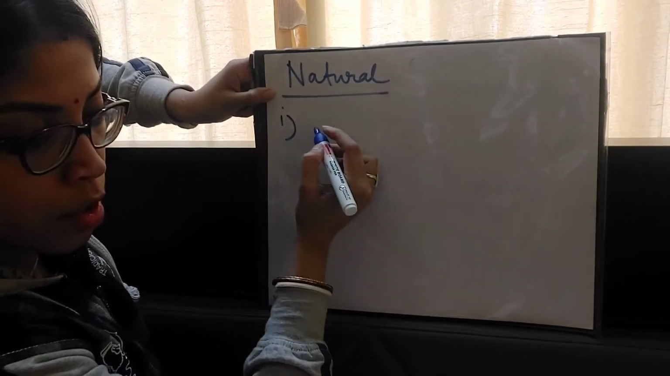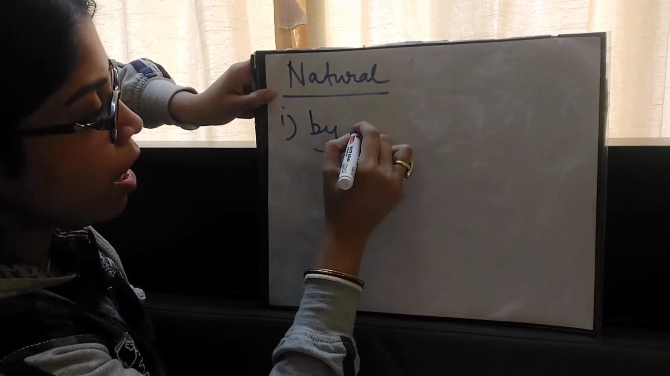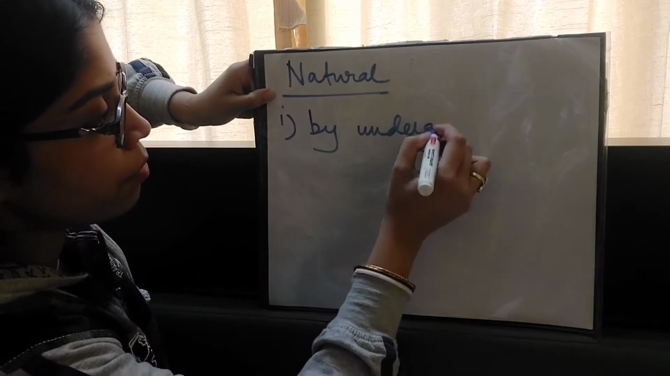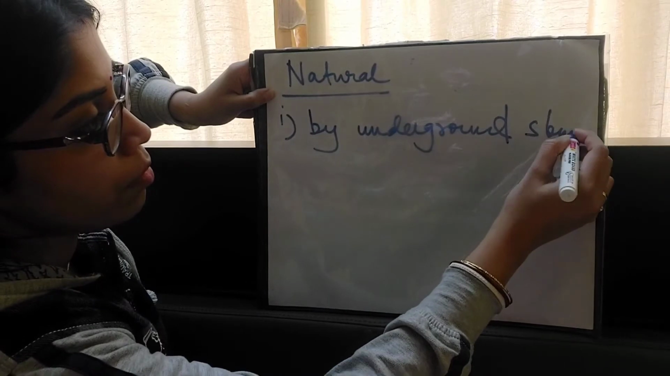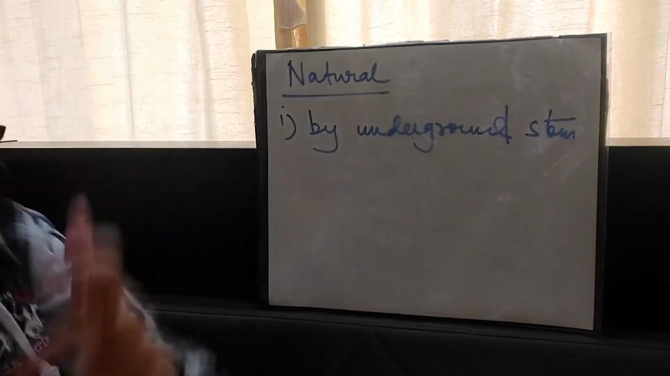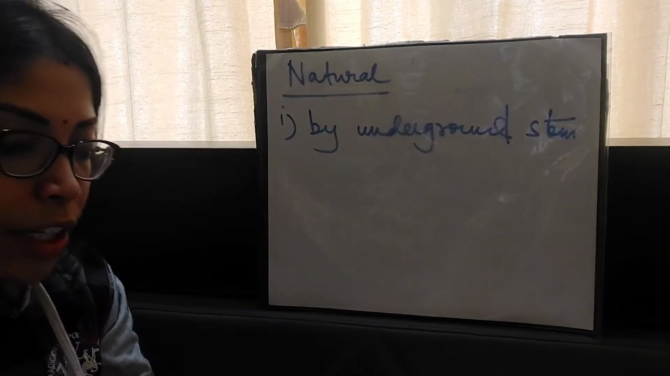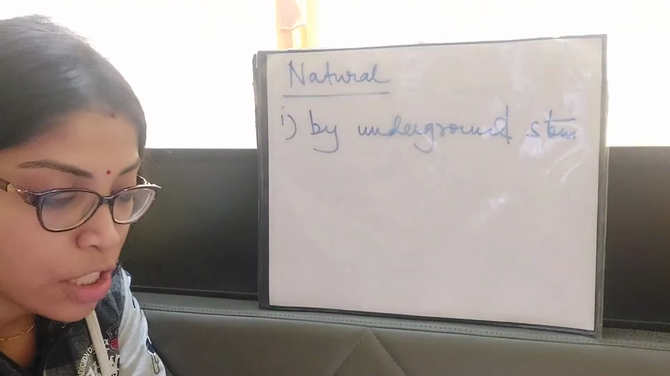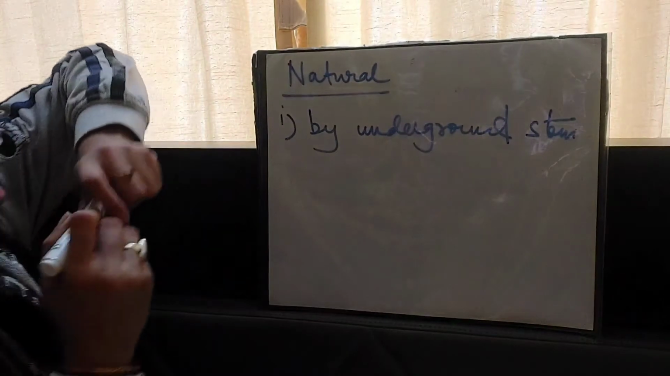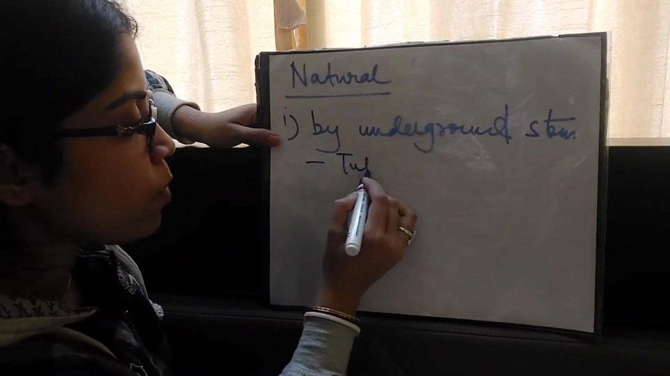Number 1, by underground stem. The underground stem of some plants have buds that serve as means of vegetative propagation. So first one is underground stem. The first one is tuber.